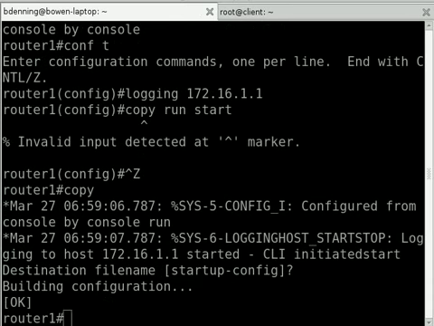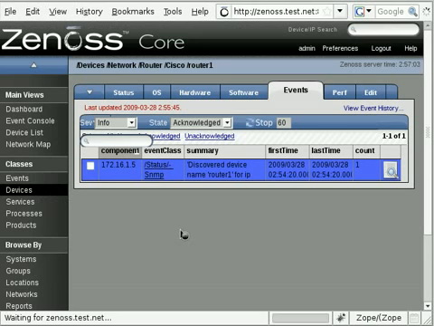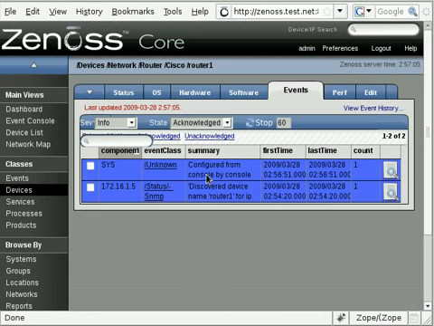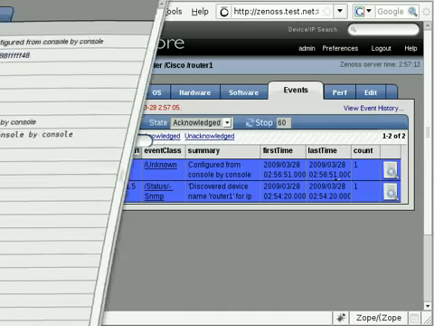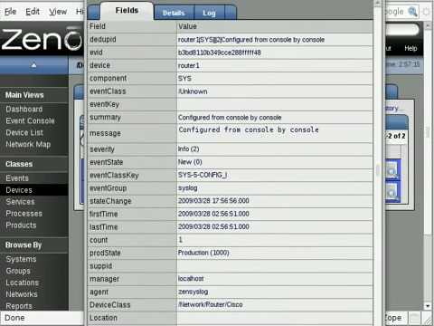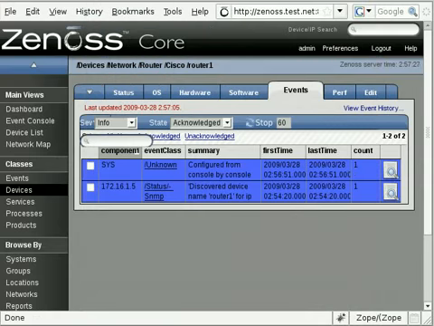So now that should start forwarding any events through to Zenoss, and we'll see them all pop up in here. So straight away you can already see it's actually picked up that I've made a configuration change to the router, and it's logged it. Instead of logging it just to the syslog on the Cisco router, it's actually forwarded that message through to Zenoss: component SYS, and being configured from console by console, because that's the port that I'm logged in on. So that's how to do that.